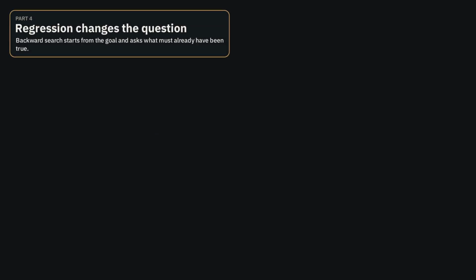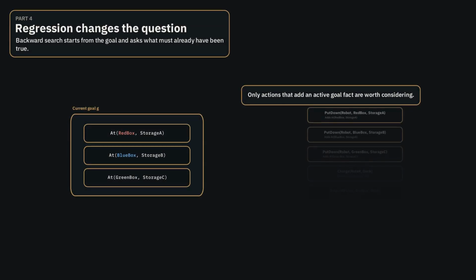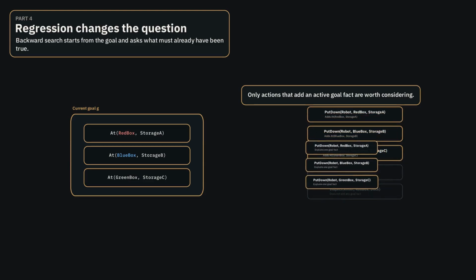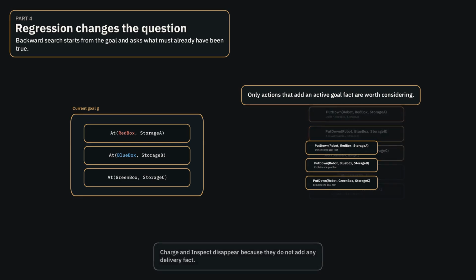So flip the question. Instead of asking what robot can do now, ask what action must have happened immediately before the goal became true. This is backward regression. Start from the goal description and reason toward the initial state. Now relevance appears automatically. An action matters only if its add list achieves something the current goal set still needs. Charge does not place a box. Inspect does not satisfy a delivery fact. Those actions vanish from the regression tree because the representation rules them out.